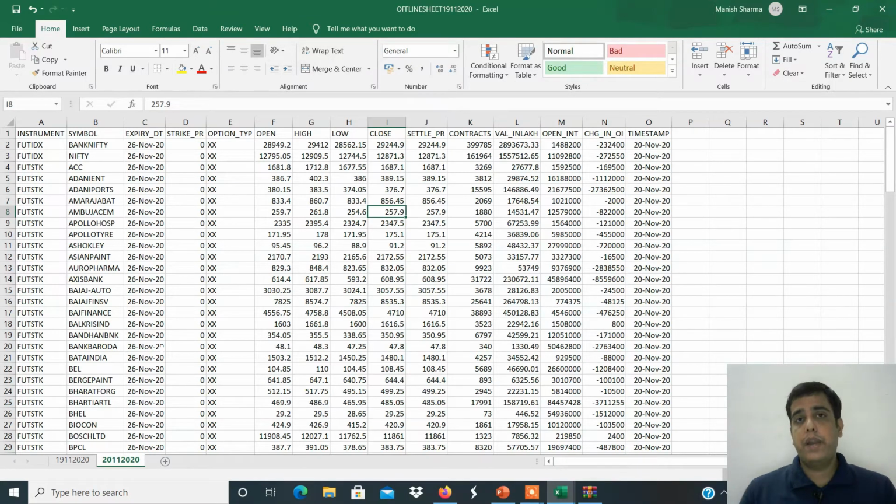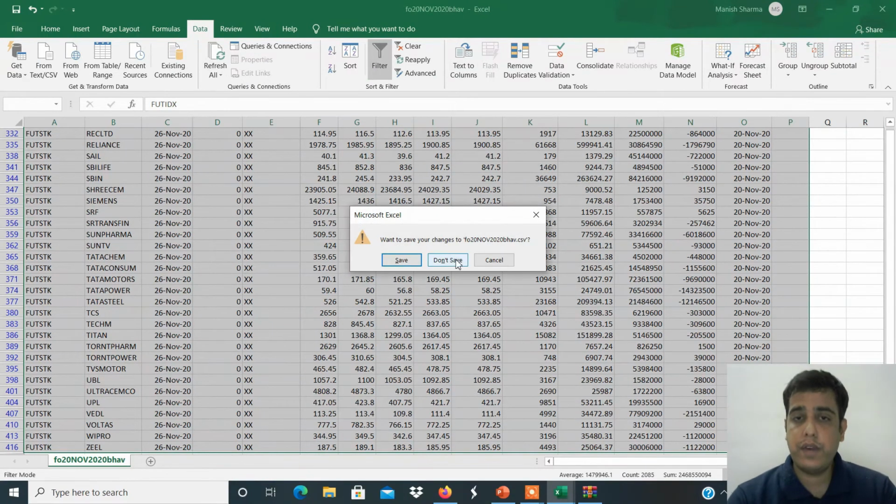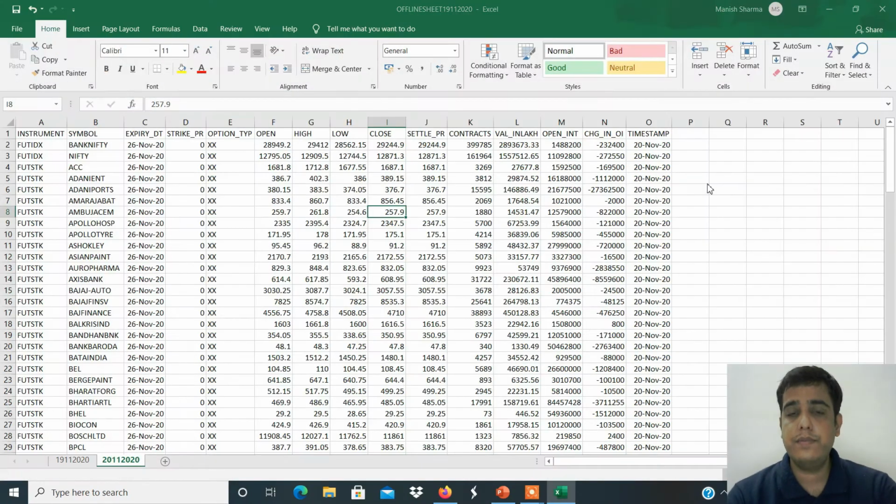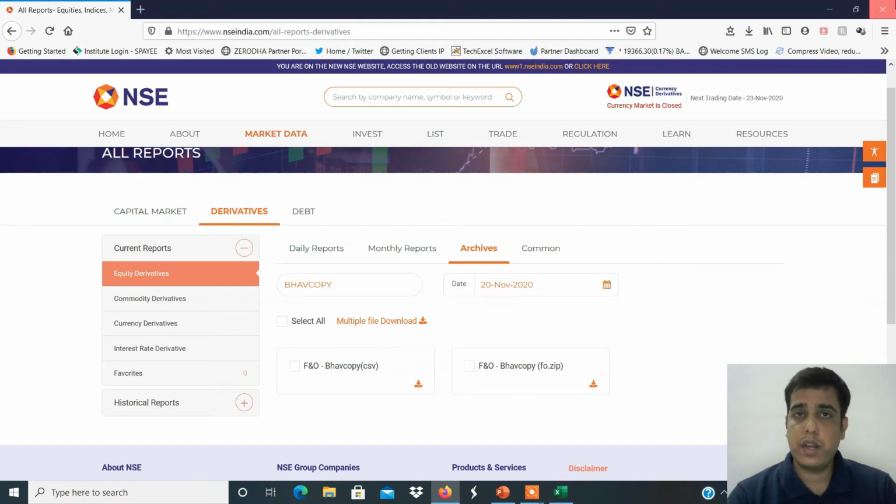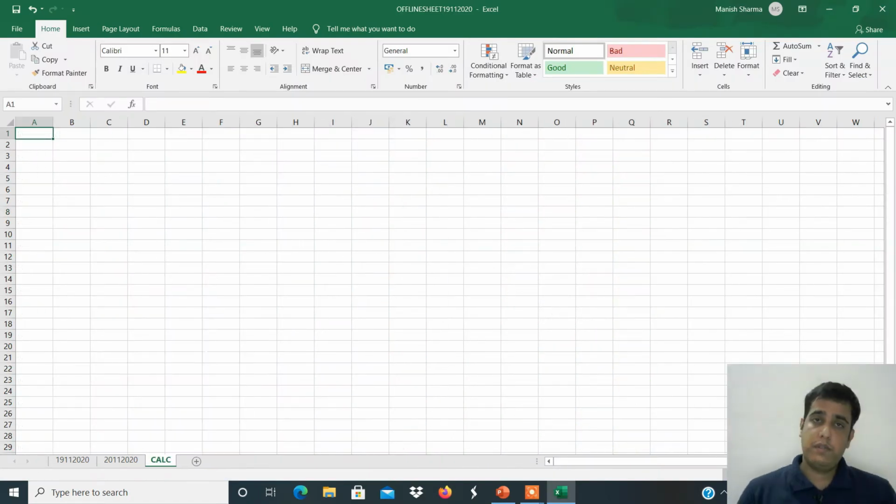Now we will do the comparison of data. So just close the bhav copy file and website, and make sure you open only the offline sheet. So I'm closing this bhav copy file, I'm closing this WinZip file, and I'm closing the NSE website as well. Add one more sheet here. Give a short name, calculator sheet, or you can give a comparison name as well. Any name you can give as per your understanding, but this is your comparison sheet.